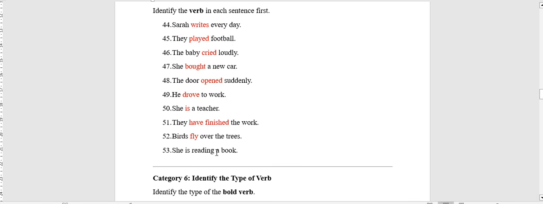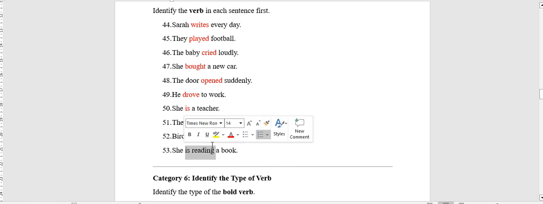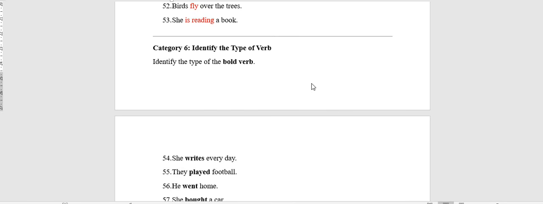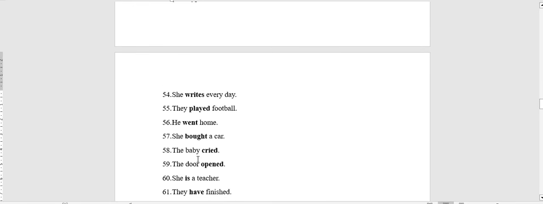Number 53 is reading. Here it is two verbs. Is, verb to be, as a linking verb, and reading as the main or lexical verb. Here I have the category 6, which is identify the type of verb. Here the same sentences, but it shows the verb, and I answered it already, but I will answer it again. She writes every day. Writes is a main or lexical verb, and regular. They played football. Played is a main or lexical verb, and regular,